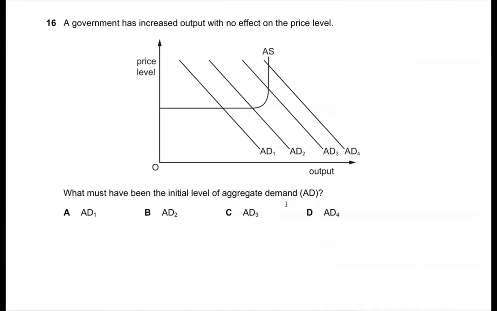Question 16. Our government has increased the output with no effect on the price level. What must happen to the initial level of aggregate demand? So you shouldn't increase the price level. So I guess previously your economy was at AS1, and you pull out the economy to AS2, but you don't actually change the price level. So the answer has to be A.